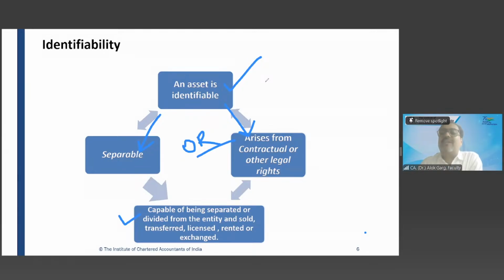Yes, you are absolutely right. Friends, the word is not and, the word is or. The asset will be considered as identifiable if it is separable or it is arising from contractual or legal rights, right?